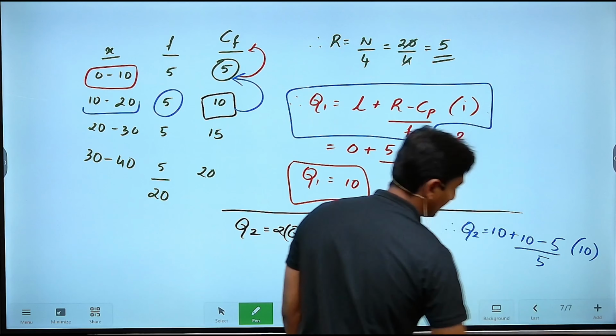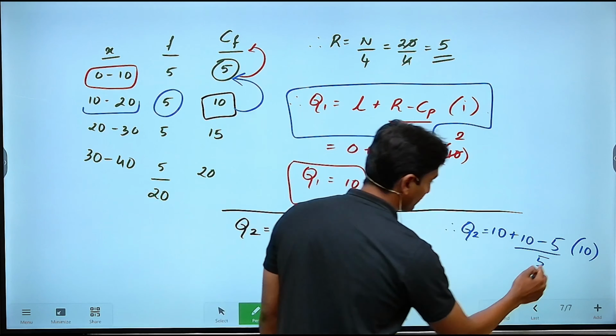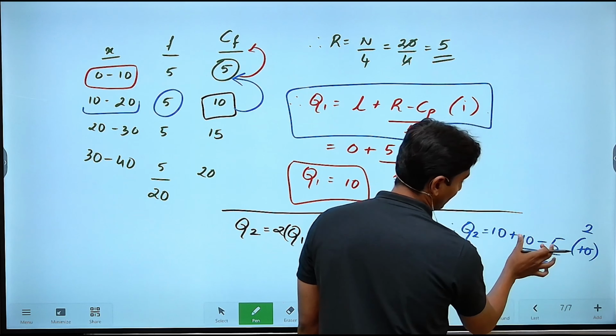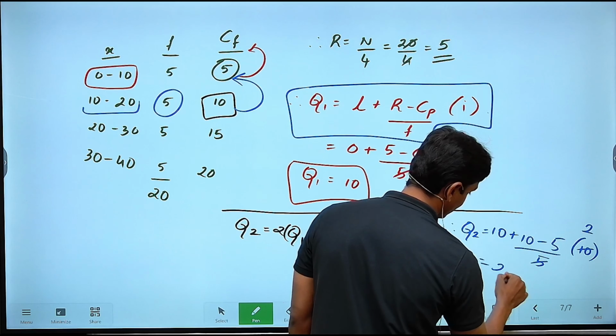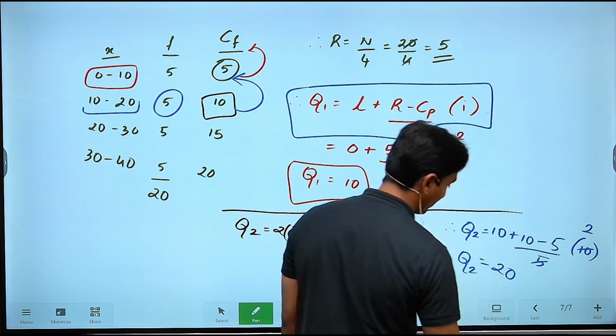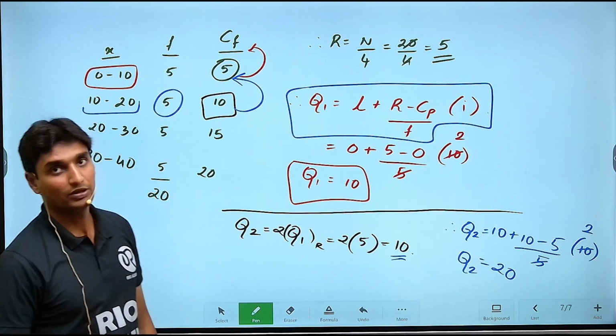Class interval once again guys, 10 to 20 is nothing but 10. So 5 ones and 5 twos are 10, minus 5 is 5. 5 into 2 is 10. 10 plus 10 is nothing but 20. Once again the second quartile that we have obtained turns out to be 20 here.